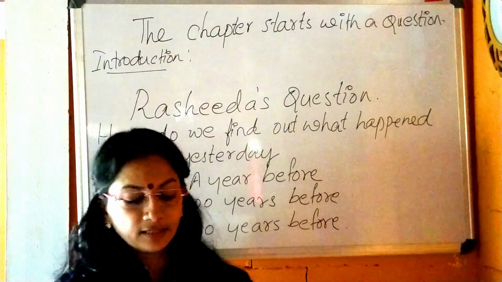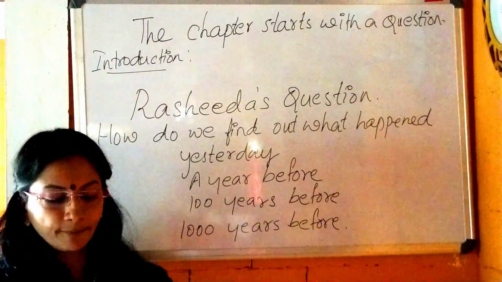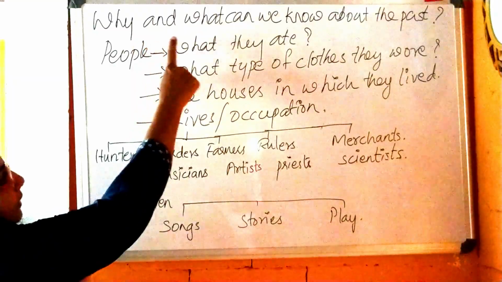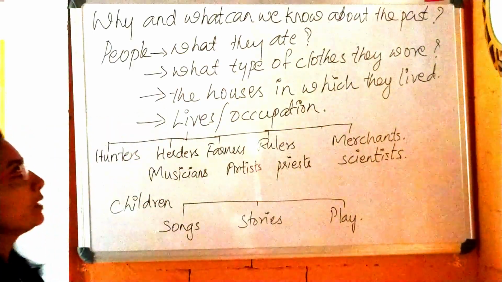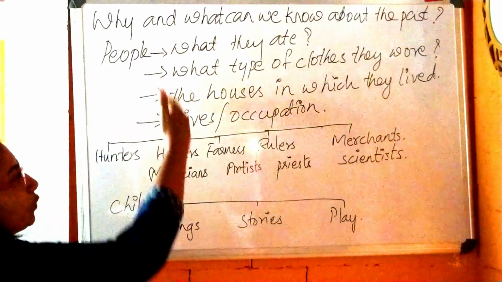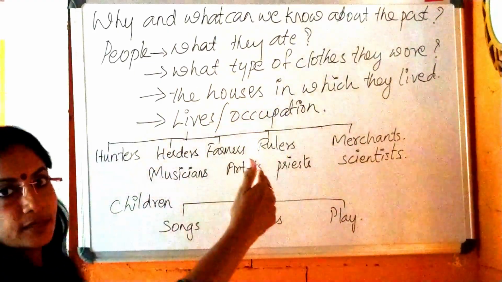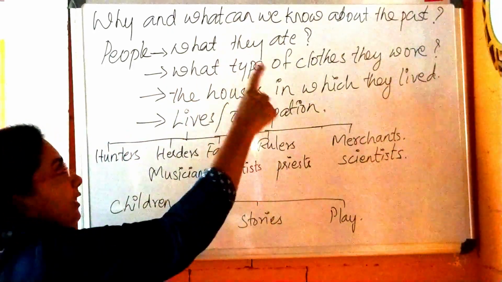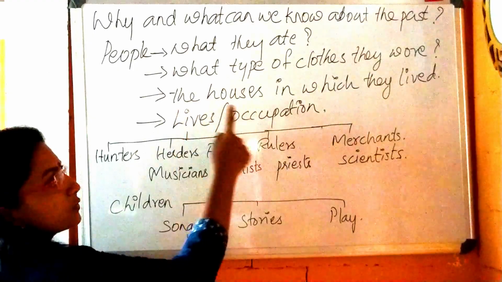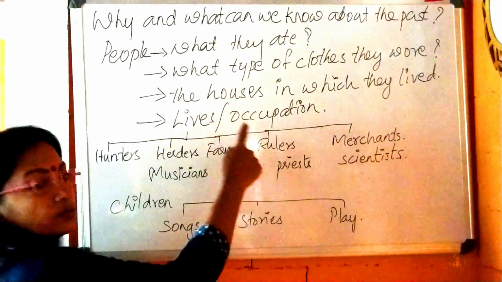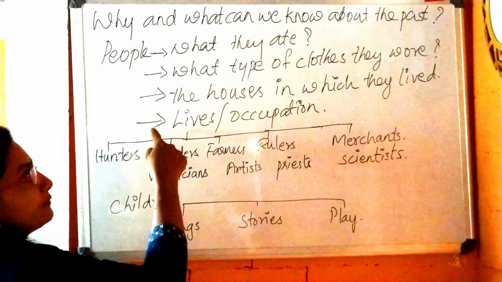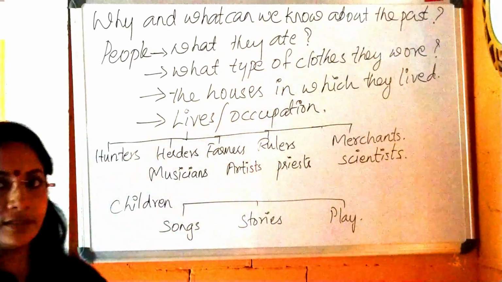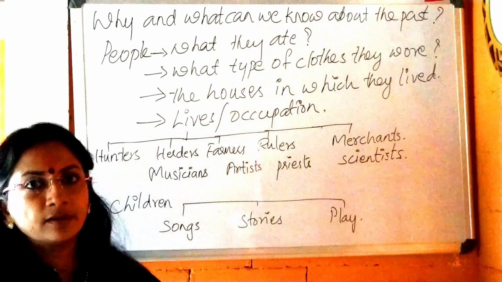Now we understand the importance of history. Whatever things happened in the past, that all comes under history. So here we are going to discuss why and what we can know about the past. If we want to know about the past, the following things we have to go through. Then only we can understand the past. First, which type of people lived in the past, what they ate, what type of clothes they wore, the houses in which they lived, their lives or occupations. Okay, these things we have to discuss. Look, early people, what they used to eat, whether they got whatever things like us in this age. No. Today morning, what did you eat?